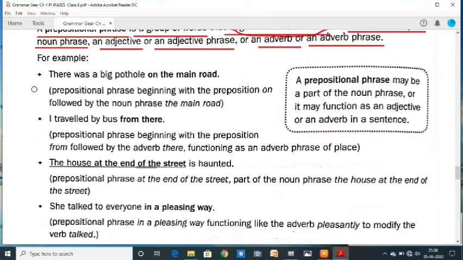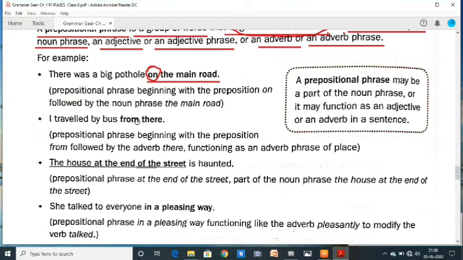For example, there was a big pothole on the main road. On the main road, here "on" is a preposition. The prepositional phrase begins with the preposition "on", followed by the noun phrase "the main road". It's very easy to find out.